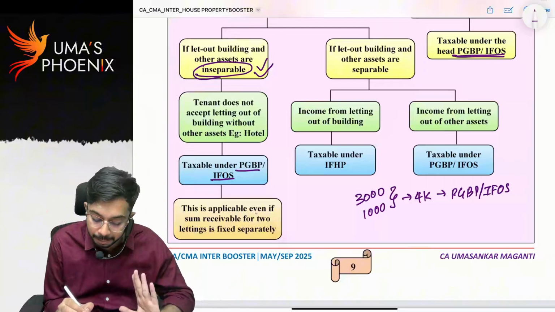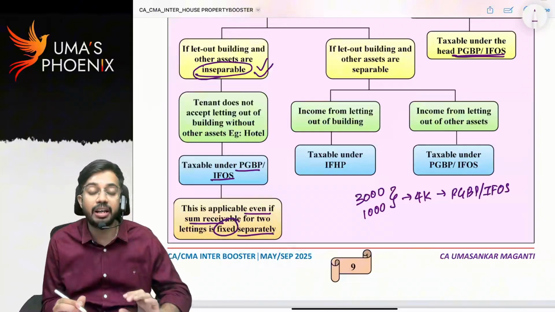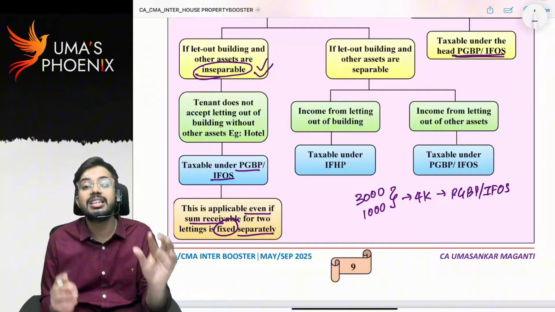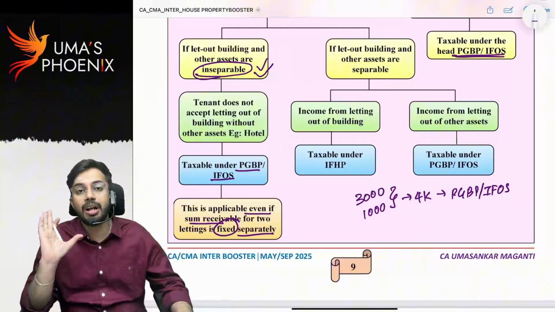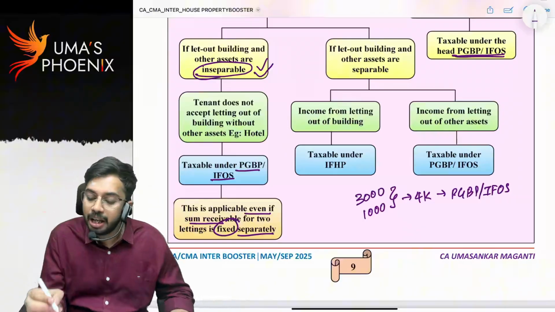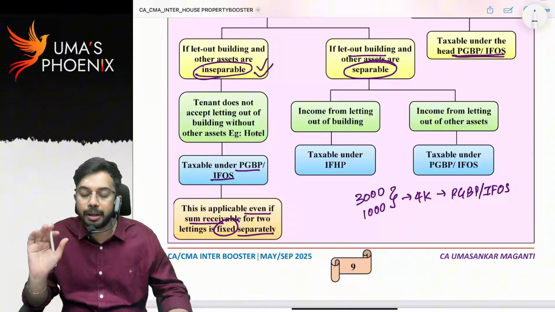You can see this is applicable even if the sum receivable for the two lettings is fixed separately. Even though separate rent is charged, whatever the total rent is, that is taxable under PGBP or IFOS. Now, if the letting out of building and other assets are separable, what do you mean by separable?